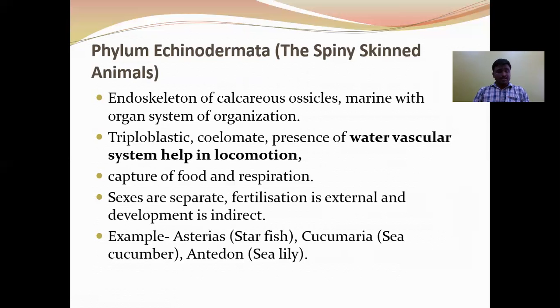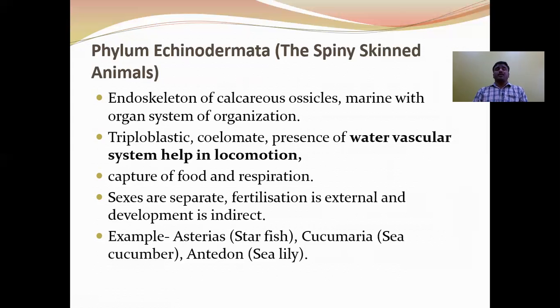The unique characteristic feature of echinoderms is the presence of the water vascular system. The water vascular system, also called the ambulacral system, helps in locomotion, capture of food, and respiration.